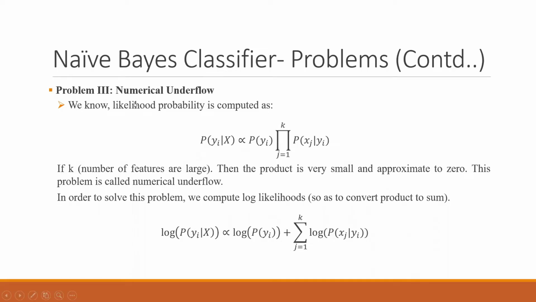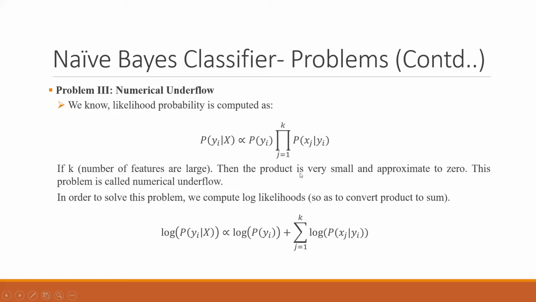So there is one more problem, numerical underflow. It means that when we are doing this kind of setting, we are multiplying, we are doing the product of multiple probabilities. Now we all know that a probability value lies between 0 and 1, so it will be 0 point something, right? And if we multiply many values, let's say k is very large, maybe 100, then when you multiply 100 times 0 point something, the product will be very small and approximately 0. This condition is called numerical underflow.